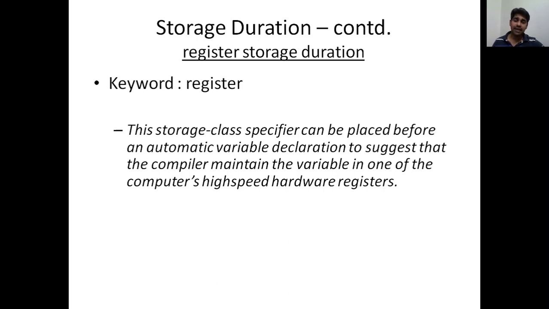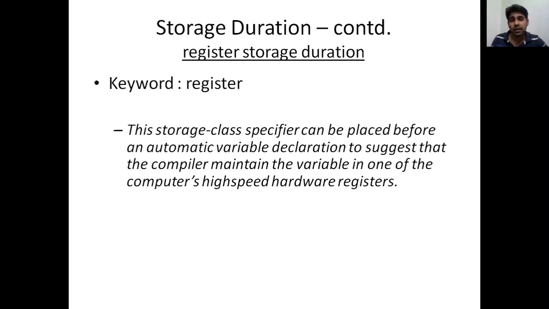We have memory and we have something called a register. When we want to access a particular variable, first it is available in memory, and at the time of execution it is stored into a register, and the variable is used from the register. If you keep it in this high-speed hardware register, it will be available within a very limited time.